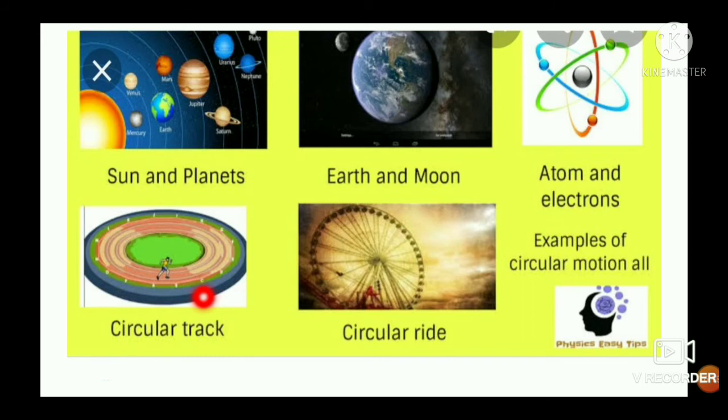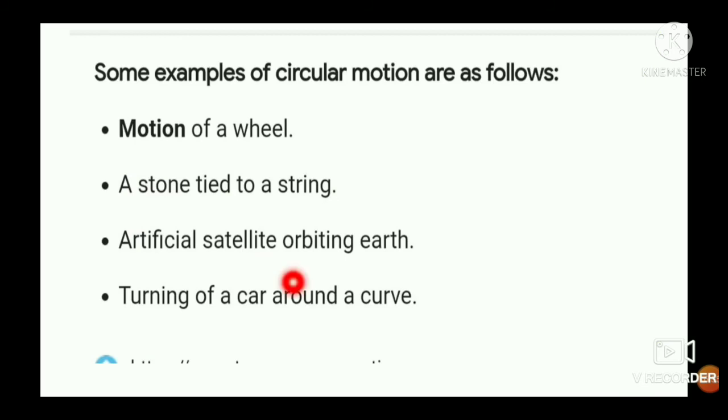When at a turn the path of a road is curved, the motion of a vehicle along the curved road is a circular motion. Another example is the motion of a wheel. Then the next example is the motion of a stone tied to a string.